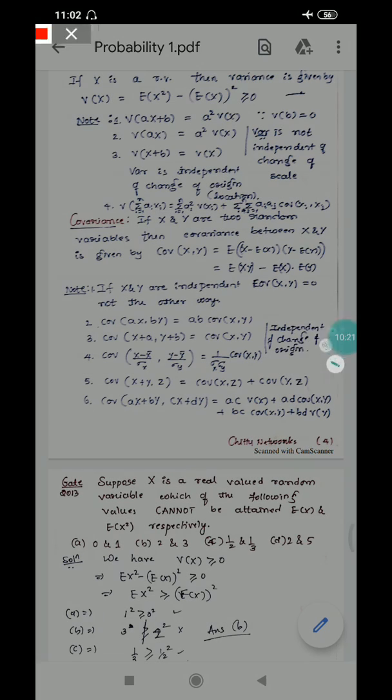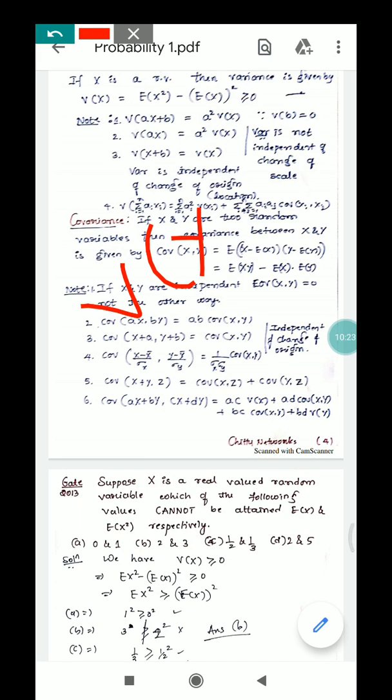You may see that this variance is always greater than or equal to 0. Variance cannot be negative, because it is a dispersion; at the minimum it can go down to 0. So this is the concept of variance.